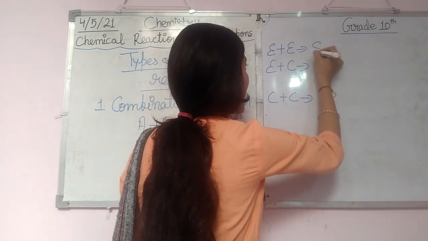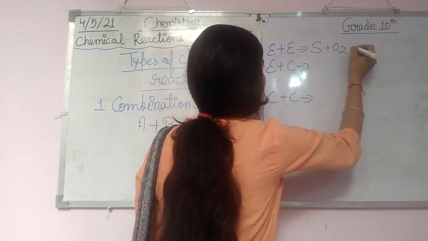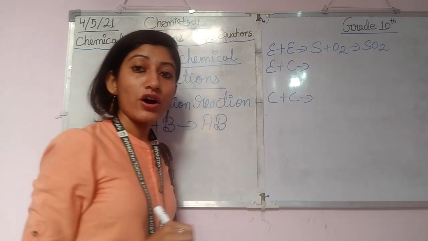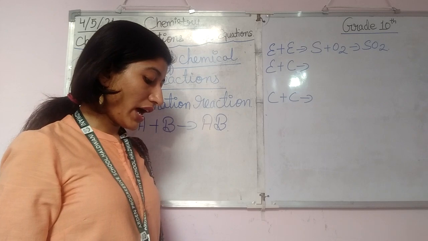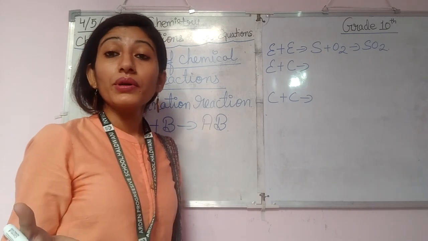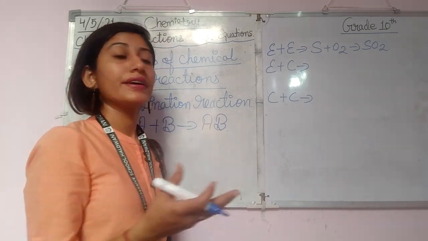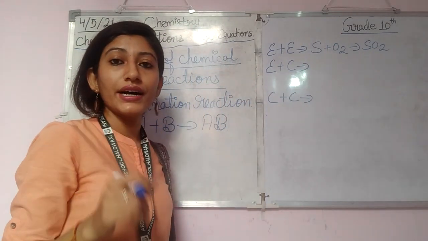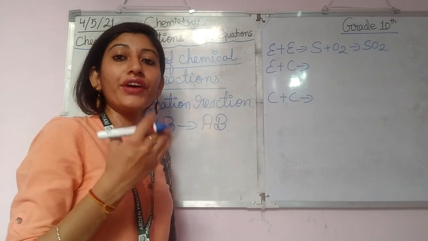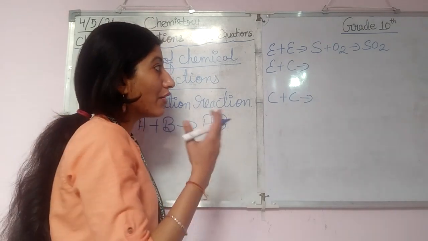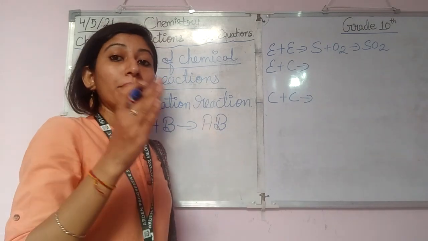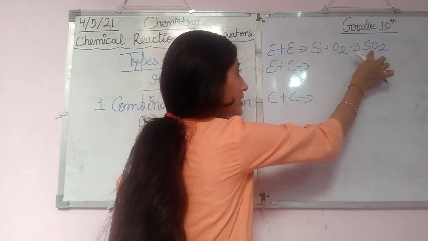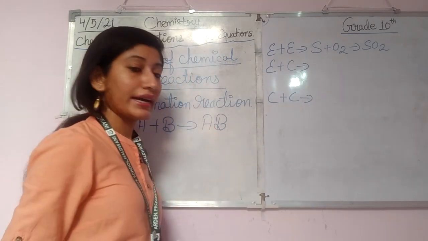Suppose we have S plus O2. It changes into SO2. Sulfur and oxygen are both elements, and they give us one single product, sulfur dioxide. So it is the combination of element and element. And why is it a combination reaction? Because we have taken two reactants and we are getting one single product.